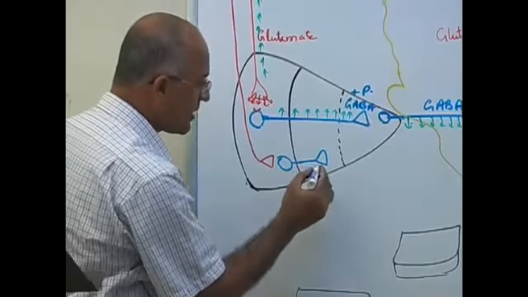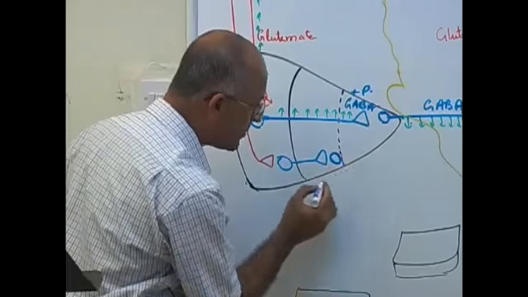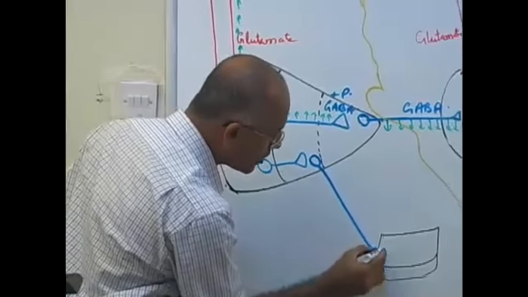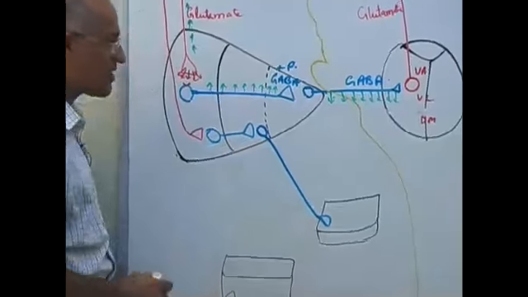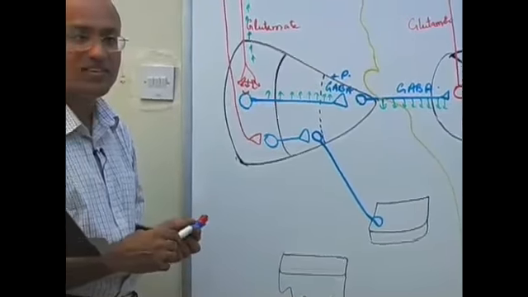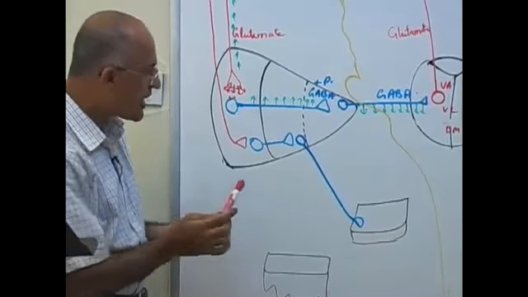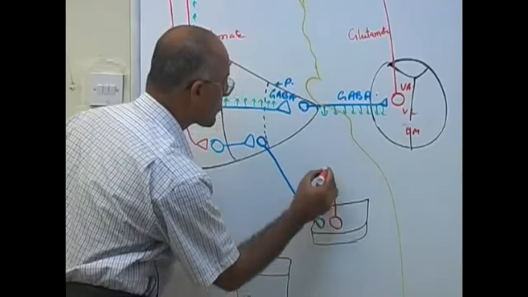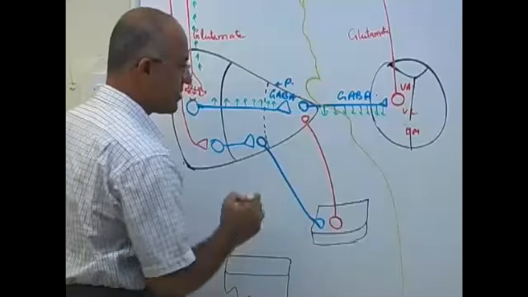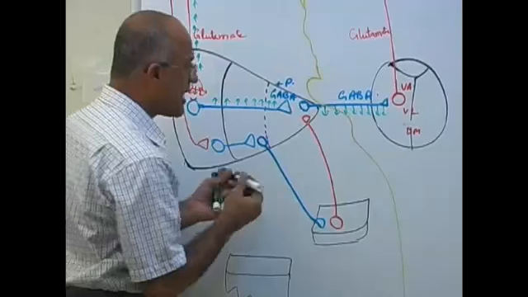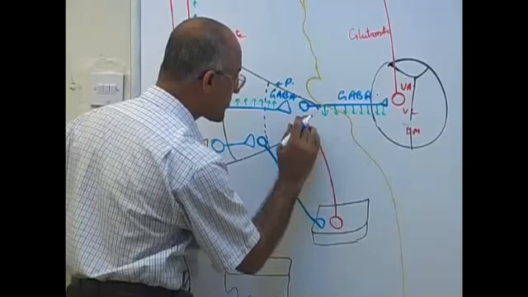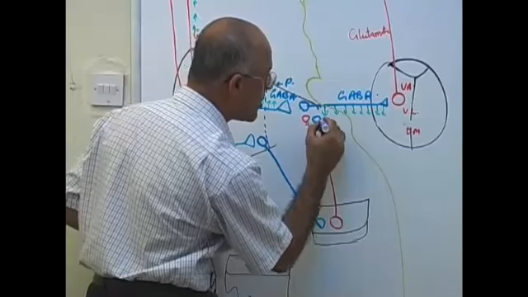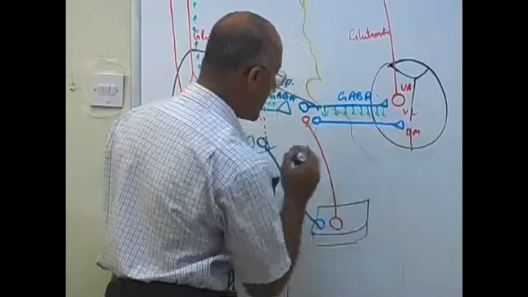From there, the next neuron goes to, what is this? Subthalamus, right? And then from subthalamus, glutaminergic neurons go to, what is this? Pallidum. And from the pallidum, globus pallidus internus, neurons are going to thalamus.